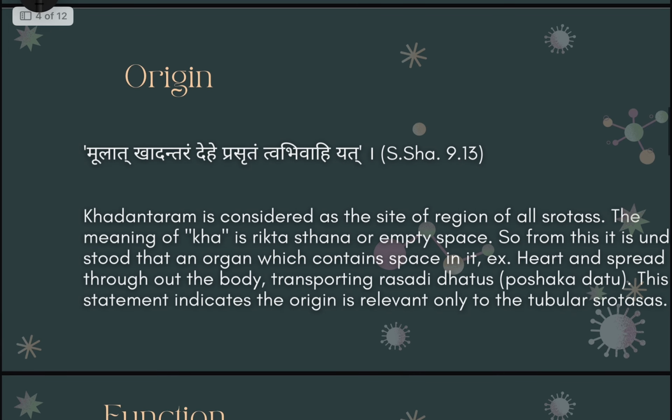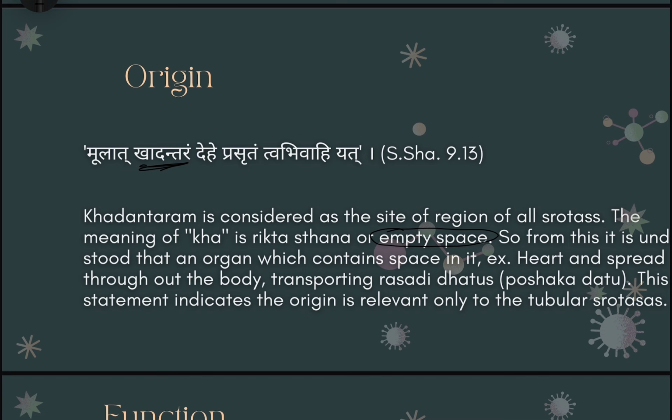So these are the few synonyms that have been mentioned by Acharya Charak. Next, if we look into the origin. Acharya Sushrut in Sharirsthan 9th chapter has mentioned that Mulat Khadantare Dehe Prasritan Tvavivahi Yat. The most important term in this verse is the word khadantara. Now what is the meaning of khadantara? Khadantara can be thought of as the rikta sthan, or something which is empty. That is the meaning of kha, or it means that Shrotas have their origin from something where it is empty.